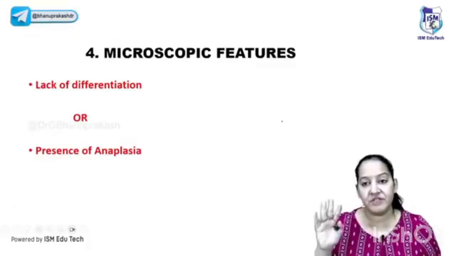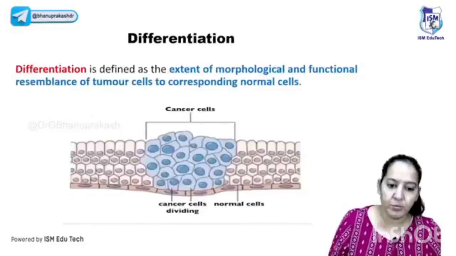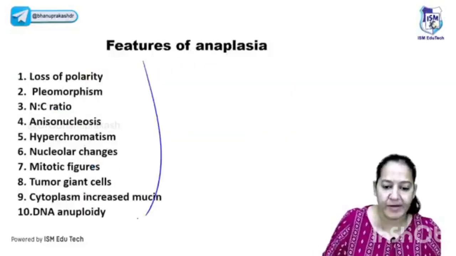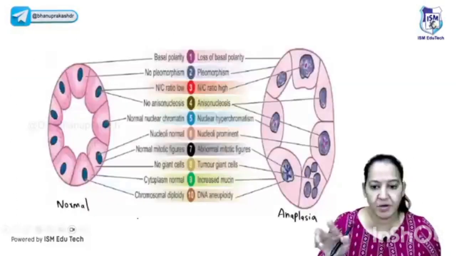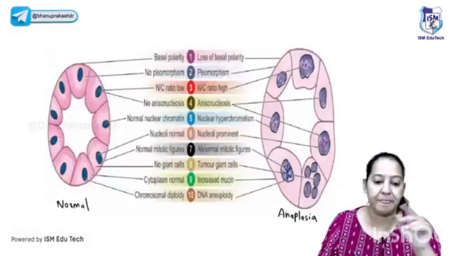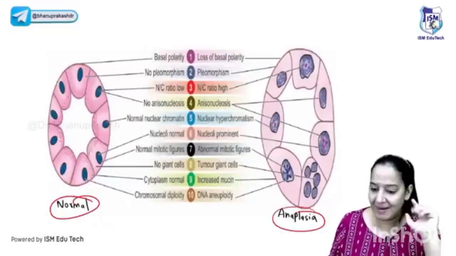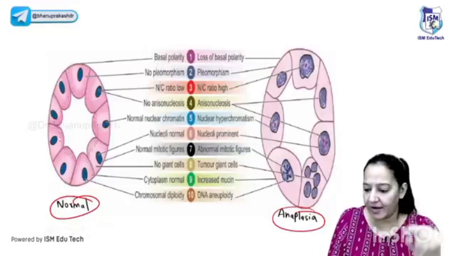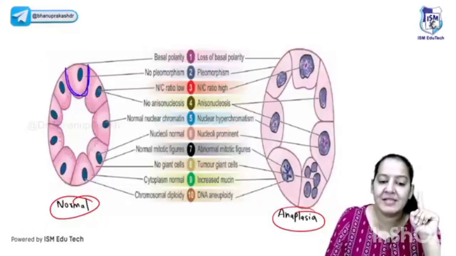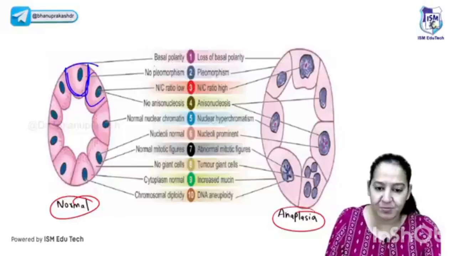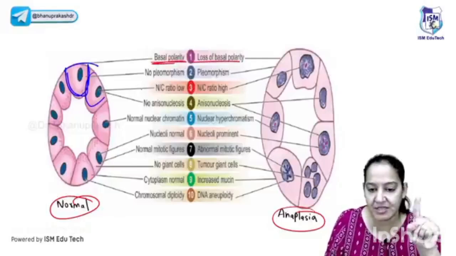And the most important feature to differentiate benign and malignant tumor is the microscopic feature. The microscopic feature is the anaplasia. Can you see? These are the 10 points of the anaplasia, based on which we can define whether it is a benign tumor or a malignant tumor. Let me discuss the 10 points of the anaplasia. Can you see, this is normal or benign, and this one is the malignant tumor. So see, first is the basal polarity. In the morning I explained what basal polarity is. Basal polarity means the nucleus is present towards the basement membrane. So basal polarity is present in benign, but it is lost in the malignant. So first feature is loss of basal polarity.